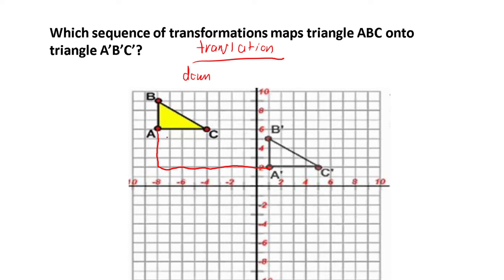Down 1, 2, 3, 4. And then to the right 1, 2, 3, 4, 5, 6, 7, 8, 9. Right? And I'm also going to write the rule with my x and y. So we could say (x plus 9, y minus 4). That would be the rule here. Translation rule: you're adding 9 to every x and you're subtracting 4 from every y.